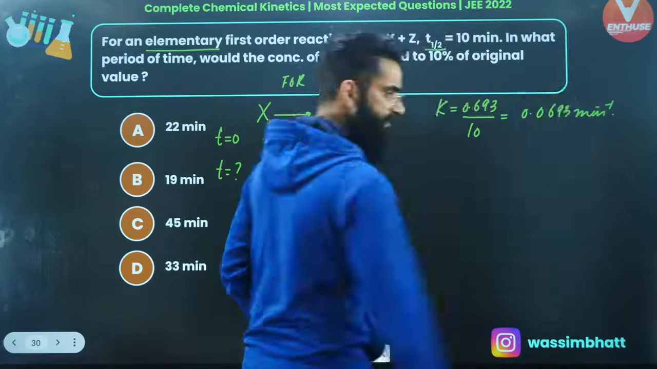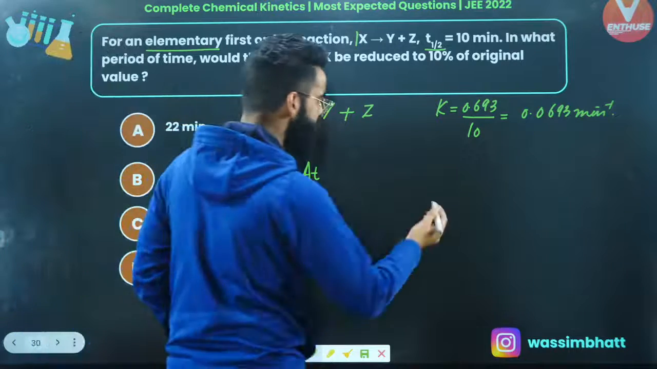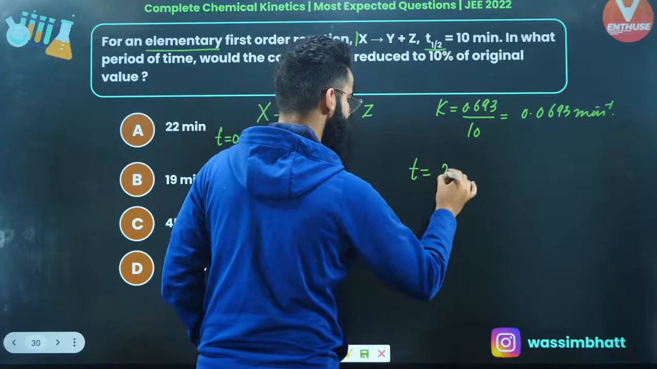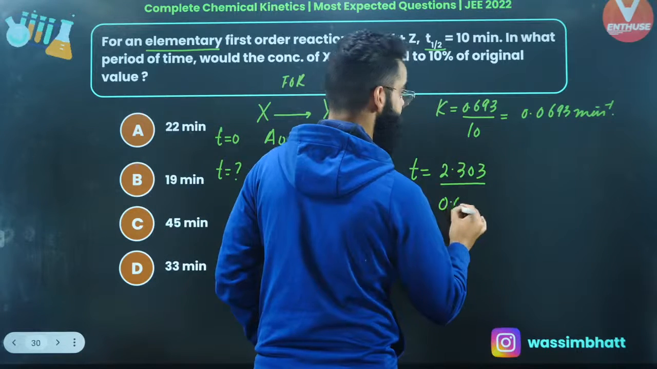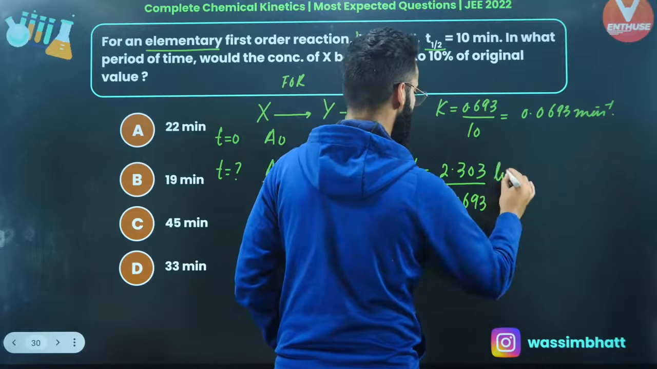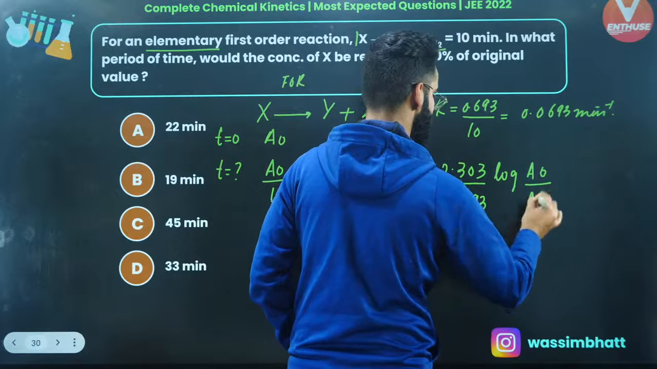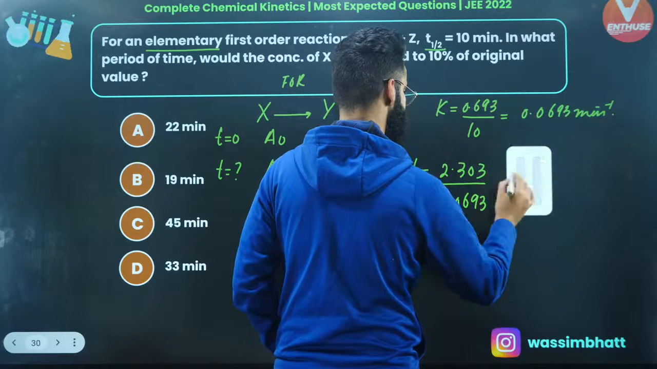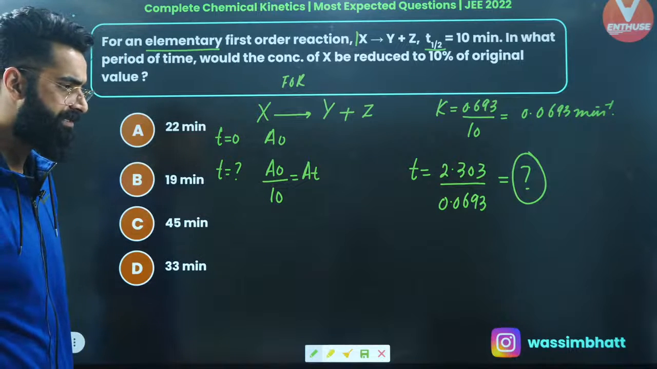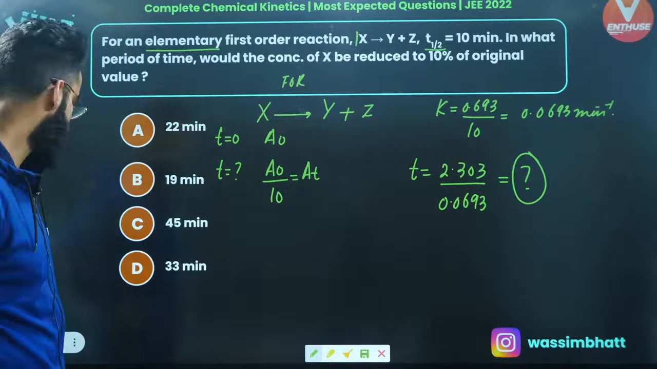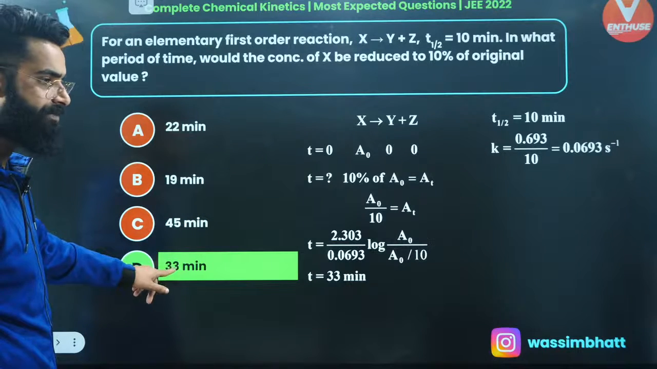This is the rate constant value which I got first of all. Now, I need to get this time. I'll simply use the integrated rate equation: T is equal to 2.303 divided by K, where K is 0.0693, times log of A0 divided by AT. AT is nothing but A0 by 10. So A0 cancels, and log 10 is 1. Just solve this part and get the value of T in minutes, that's it. I'm sure it's clear to everyone. This is the final answer which you'll be getting at the end.